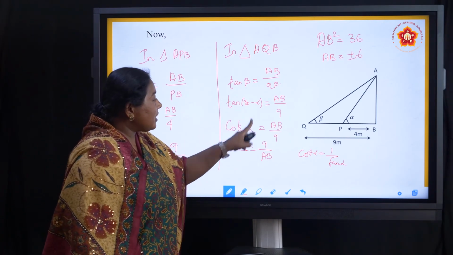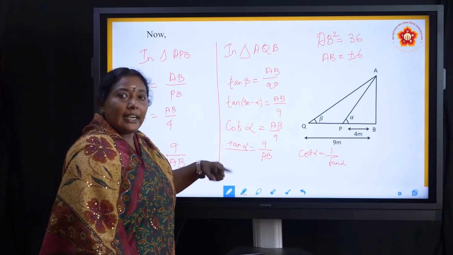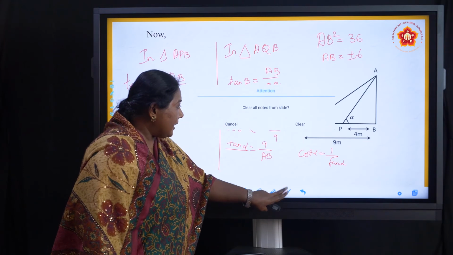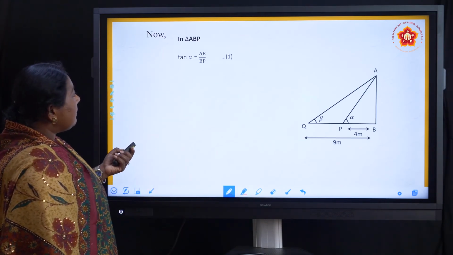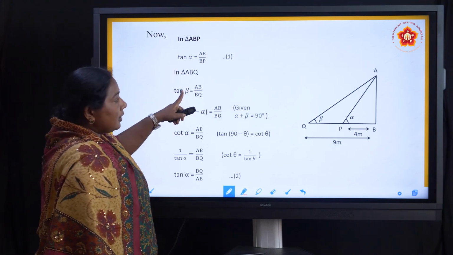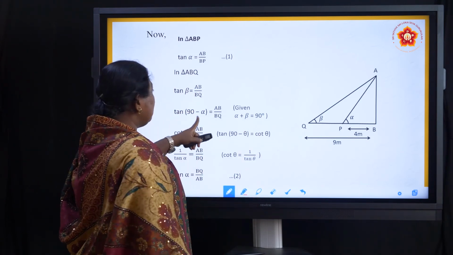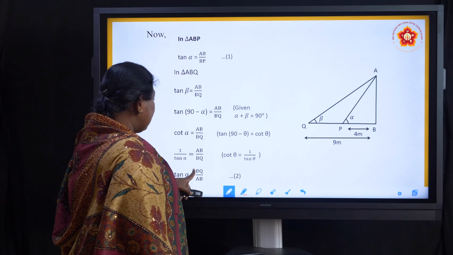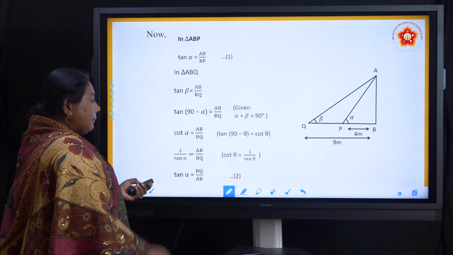Just one thing we added: tan 90 minus alpha. We got that with the help of the trigonometric identities, wrote it as cot alpha, and changed that as tan alpha. That's all. So let us see the explanation. Tan alpha is equal to AB by BP. In triangle ABQ, I'll get tan beta is equal to AB by BQ. So at last I'll get tan alpha is equal to BQ by AB. Instead of 4 and 9, we kept it as it is.